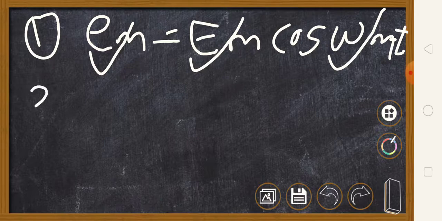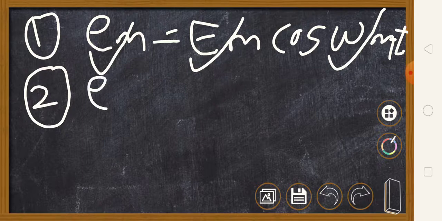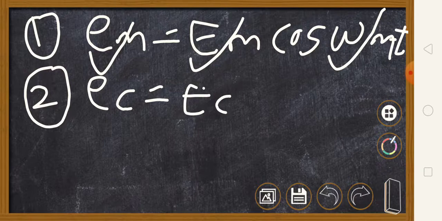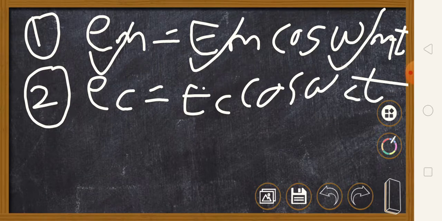In equation 2 I am going to write the equation for carrier signal. It can be written as ec is equal to capital Ec into cos of omega c t. So according to equation 2, ec is the carrier signal, capital Ec is the peak amplitude of carrier signal, and omega c is the frequency of carrier signal.